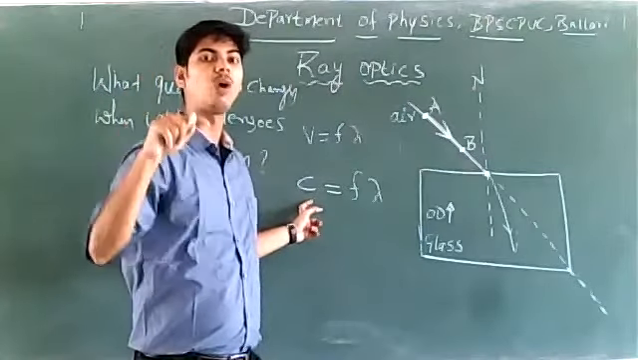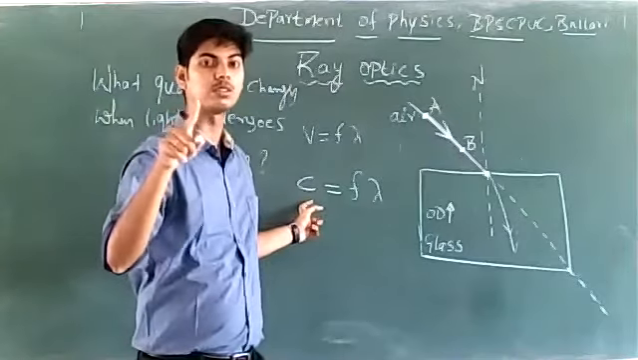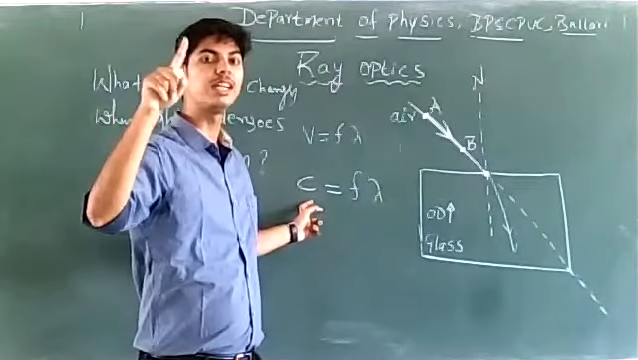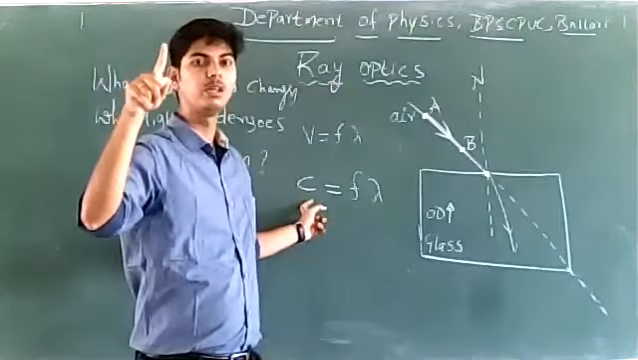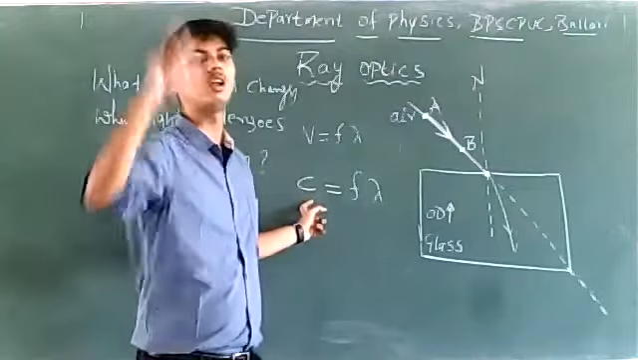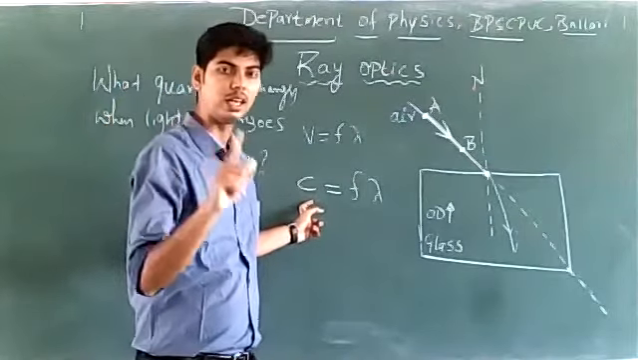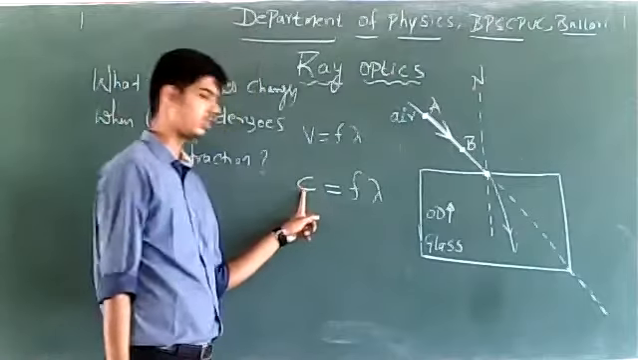Speed of light in water should not be written as c. Remember this. Speed of light in water should be written as v. Speed of light in glass should be written as v. Speed of light in turpentine oil, we should write it as v. Only speed of light in air or vacuum should be represented as c. Okay.